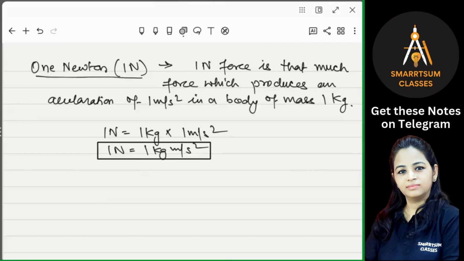It will keep on moving with the same velocity, right? Second thing which we have learned: if the motion is accelerated, meaning the velocity is not uniform, then it is always due to some external force acting on the body, right?